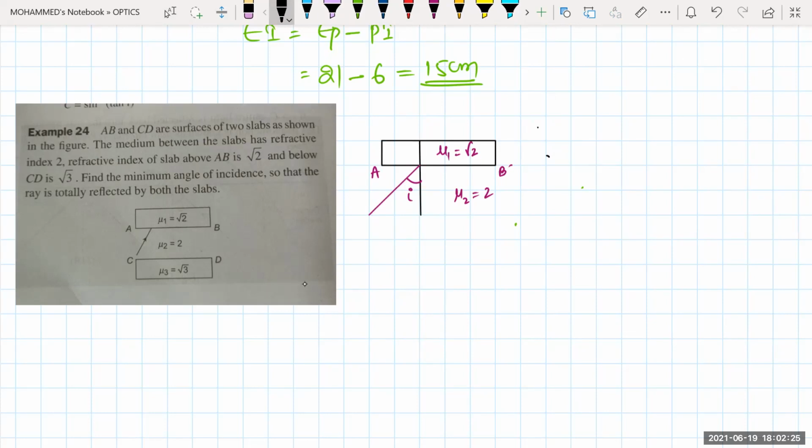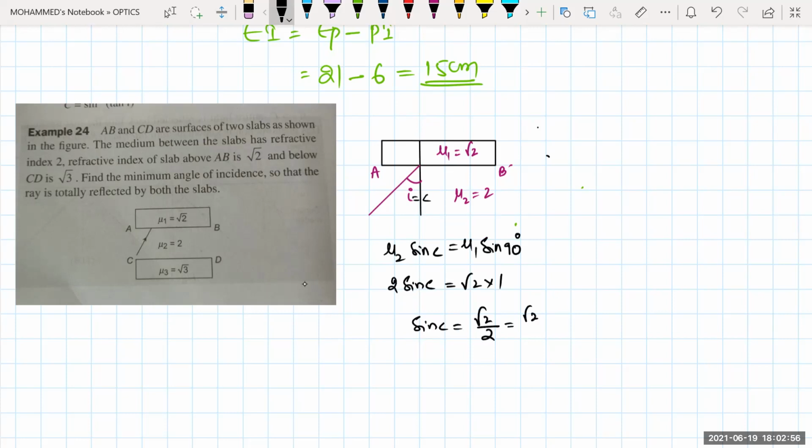Right now the ray of light is going from which medium? Mu2. So it is mu2 into sine I, and this should be the critical angle, because I must be equal to the critical angle. That must be equal to mu1 into sine of the angle of refraction, which is 90 degrees. So 2 times sine C is equal to mu1. Mu1 is root 2 into sine 90, and sine 90 is 1. That means sine C will be equal to root 2 divided by 2.